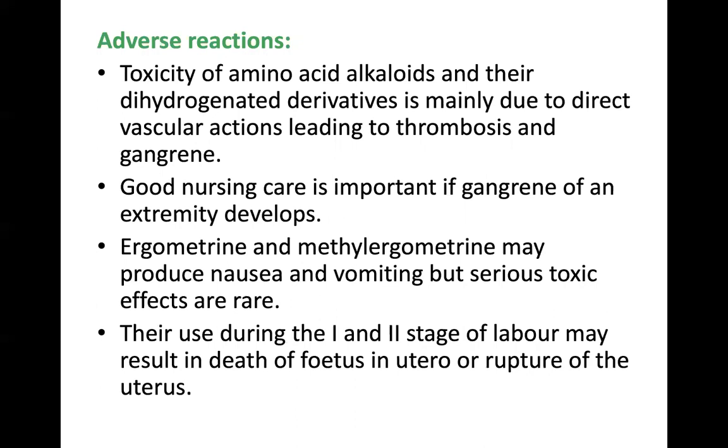As we have learned about the vascular actions of ergot alkaloids, this adverse reaction is mainly due to those vascular actions. So good nursing care is important if gangrene of any extremity develops.